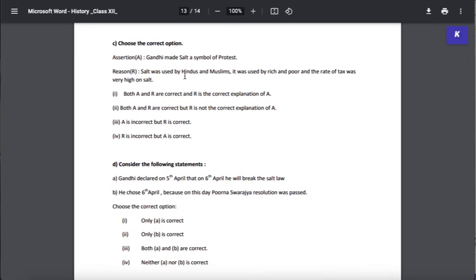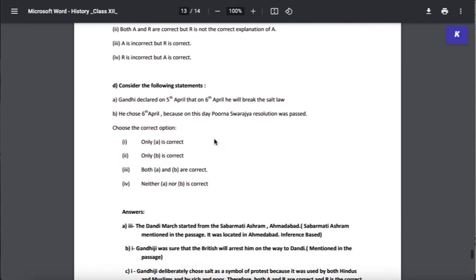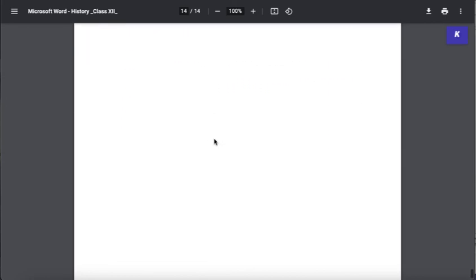So there could be a possibility of you getting an assertion and reasoning in the main objective type section as well as the case study based questions.